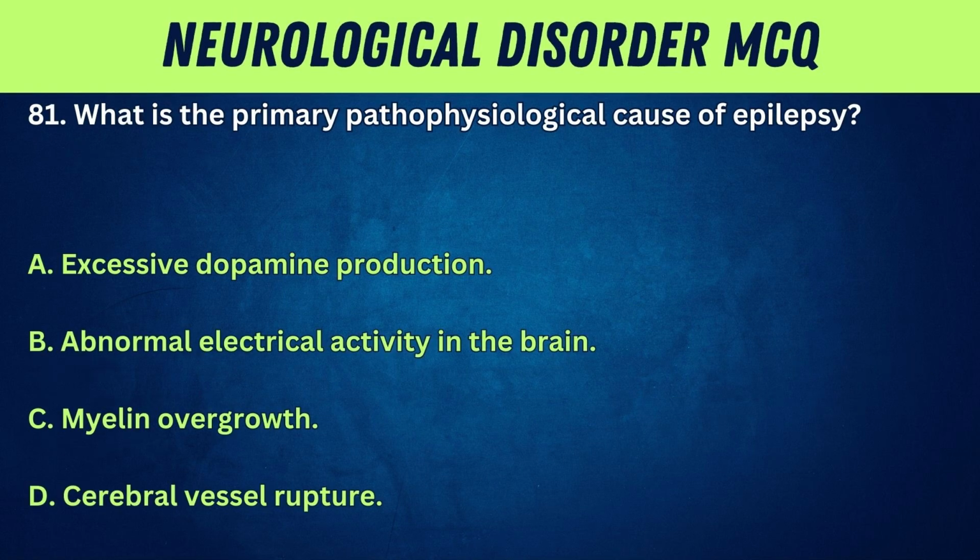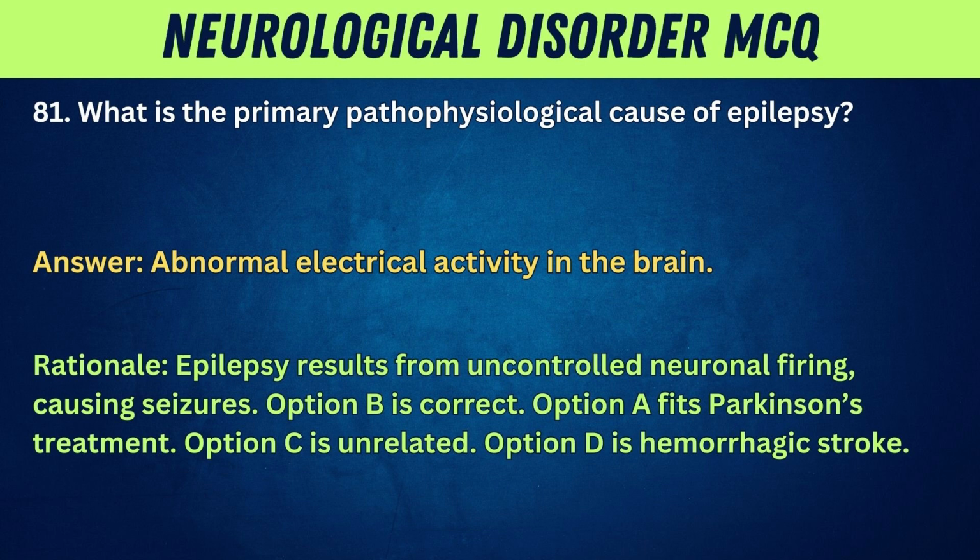81. What is the primary pathophysiological cause of epilepsy? A. Excessive dopamine production. B. Abnormal electrical activity in the brain. C. Myelin overgrowth. D. Cerebral vessel rupture. Answer: abnormal electrical activity in the brain. Rationale: epilepsy results from uncontrolled neuronal firing causing seizures. Option B is correct. Option A fits Parkinson's treatment. Option C is unrelated. Option D is hemorrhagic stroke.